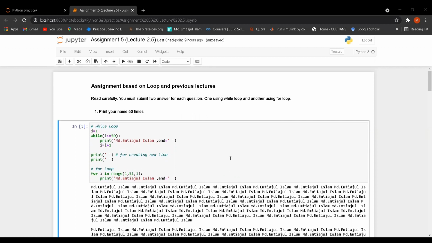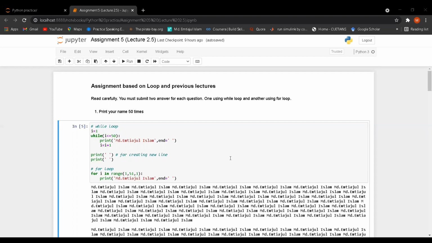In question 1, it said to print your name 50 times. That means I have to print my name 50 times with the help of a while loop and a for loop. So let's go for the while loop. In the case of a while loop, we have to take some initialization. I have taken the initialization as i = 1. Then I have to take the condition. Here I have to print my name 50 times, so I have taken the condition i <= 50.